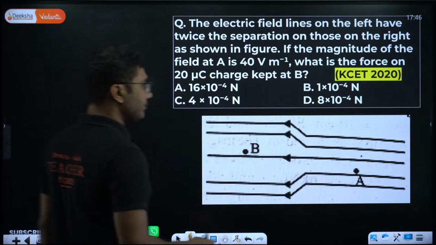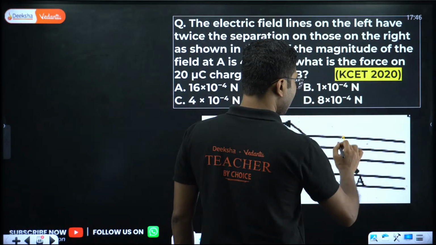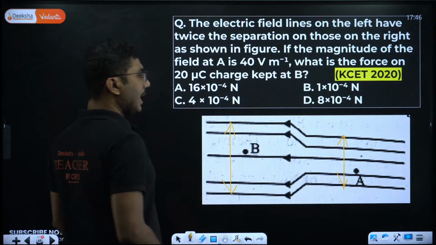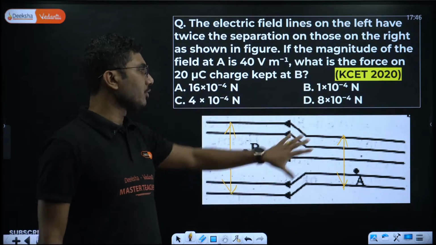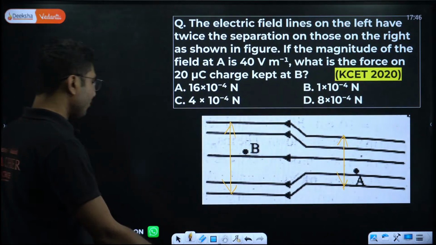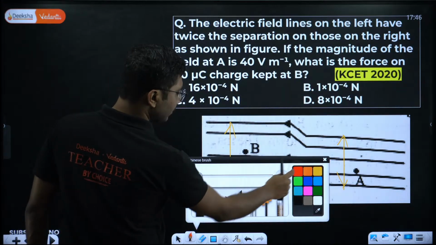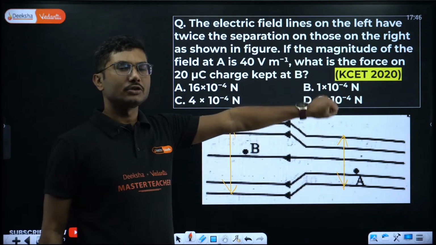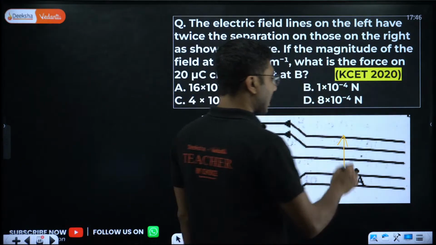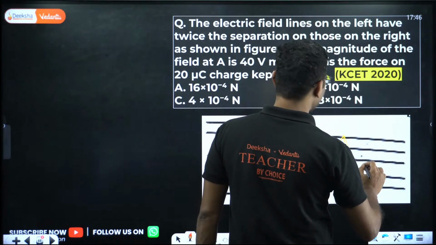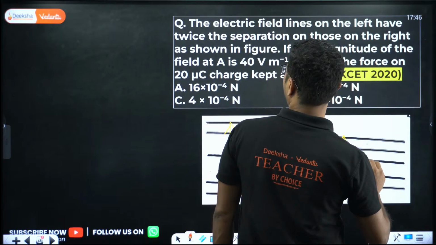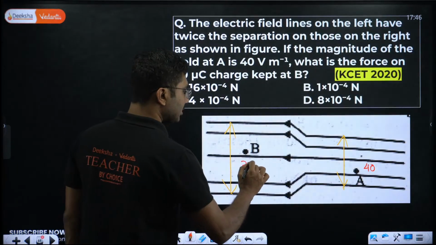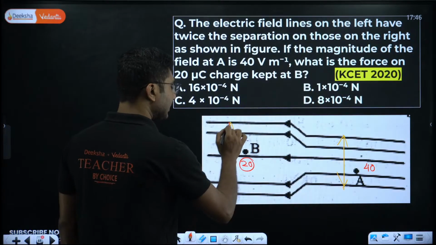So first of all, you see that here the distances are close, here the distances are bigger. Electric field depends on the spacing between the field lines of force. Closer the field lines, stronger is the electric field. So if the electric field here is 40, the electric field here must be 20, because the distance increases.